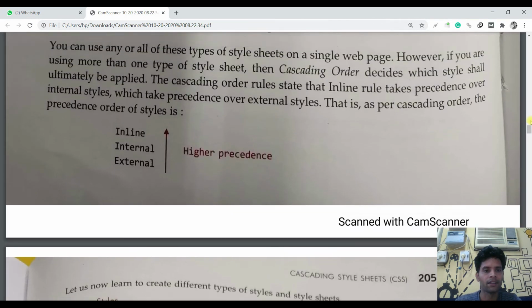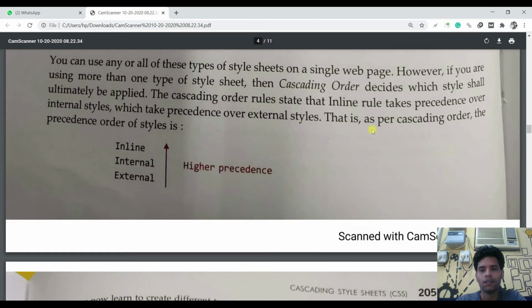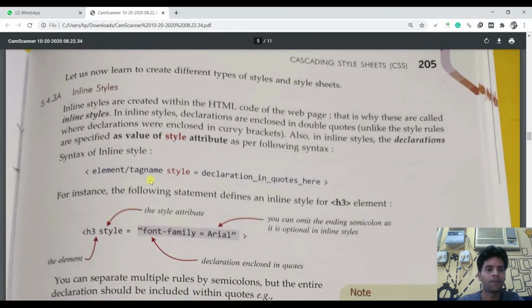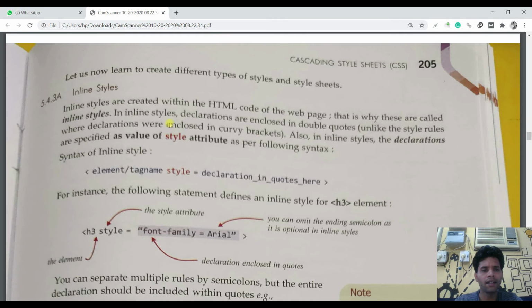Yes, one more thing is there: inline, internal and external. Just remember it. Inline styles are created within the HTML code of the web page. That is why these are called inline. Element tag name, style equals to declaration, and done.